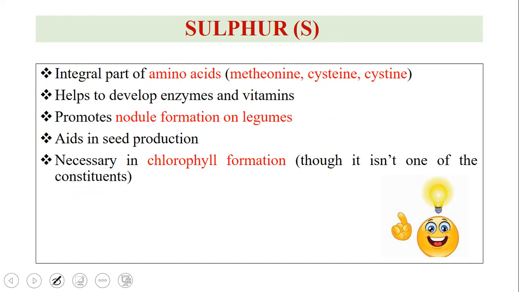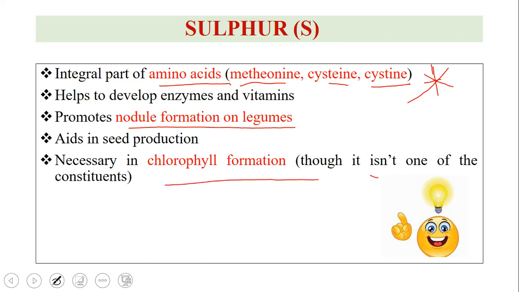And the third one is sulfur. It is an integral part of three amino acids: methionine, cysteine and cystine. You have to remember this. These are important. It helps to develop enzymes and vitamins. It promotes nodule formation on the legumes, and aids in seed production. It is necessary in chlorophyll formation. Though it is not one of the constituents, as I showed you in the chlorophyll structure, sulfur plays a secondary role in chlorophyll formation.